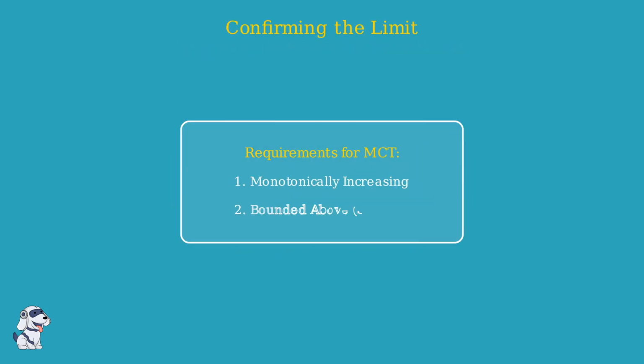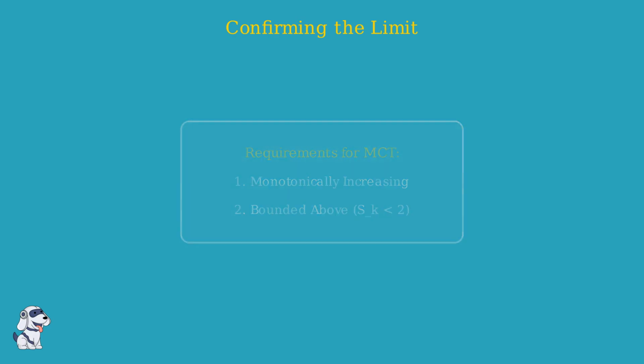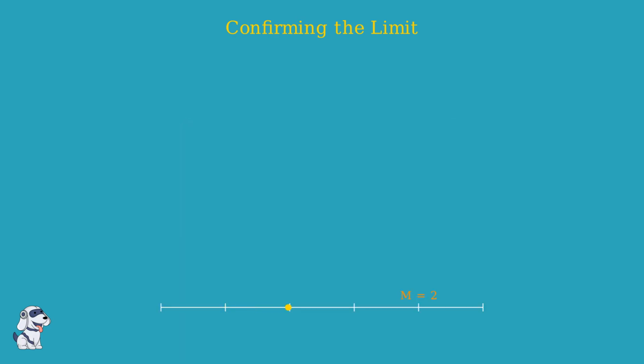Now that we have established that our partial sums are monotonically increasing and bounded above by the number 2, we have satisfied both critical requirements of the monotone convergence theorem. Because the sequence of partial sums is trapped below 2, it cannot grow infinitely. Being forced to climb without an exit, it must settle into a specific value. Therefore, by the monotone convergence theorem, we confirm that our series converges to a finite limit. We don't even need to know the exact number yet. The theorem guarantees that the limit exists.